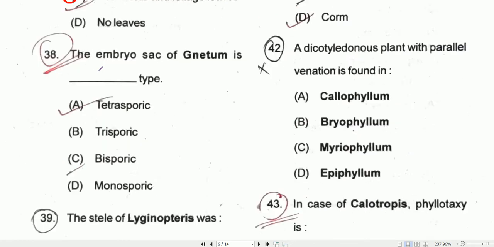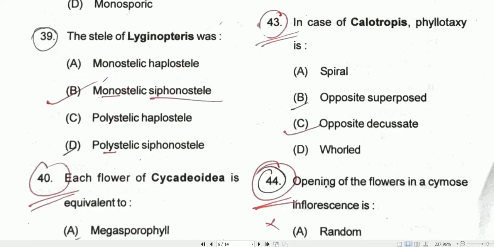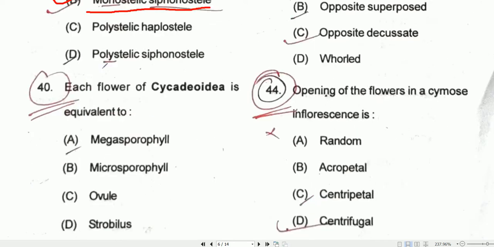Coming to question number 38, the embryo sac of Gnetum is tetrasporic type. So option A will be the correct one. Coming to question number 39, the stele of Lyginopteris was monostelic and monostelic siphonostele. Option B will be the correct one. Coming to question number 40, each flower of Psilotum is equivalent to Strobilus.